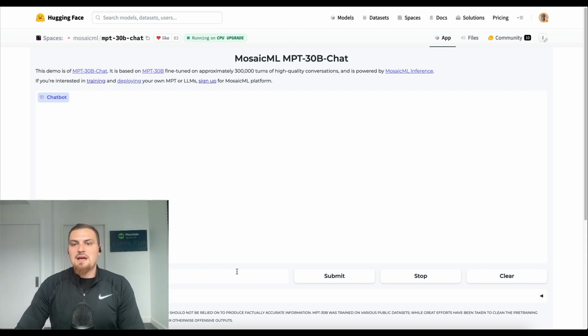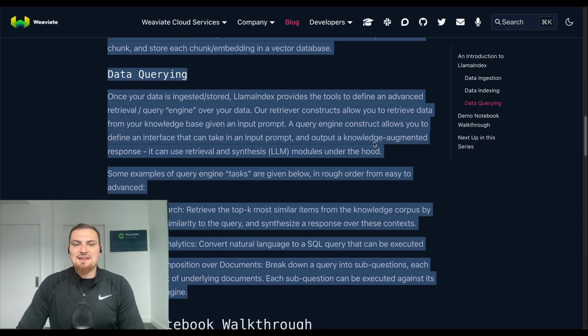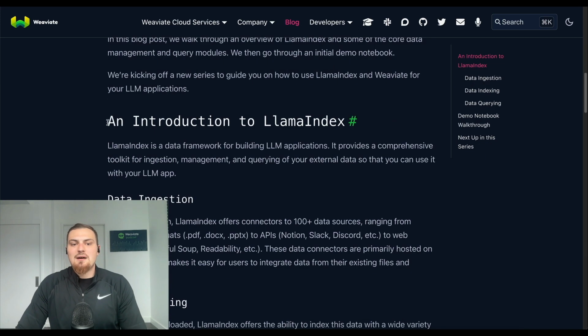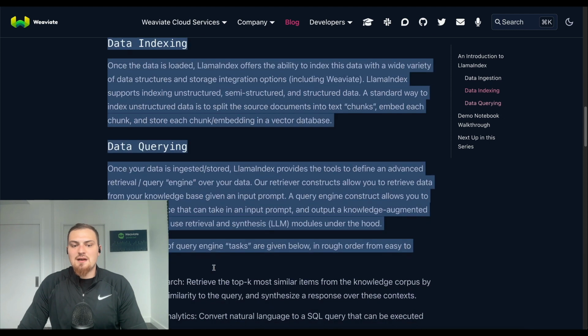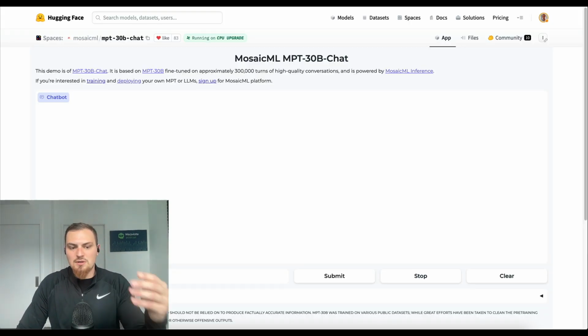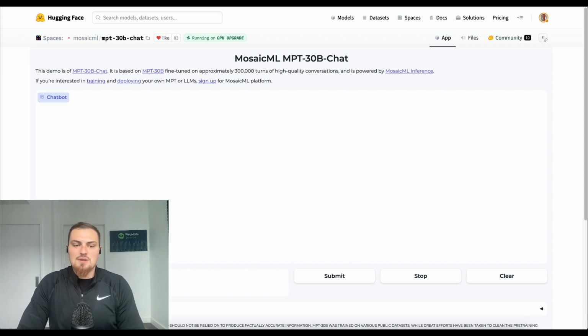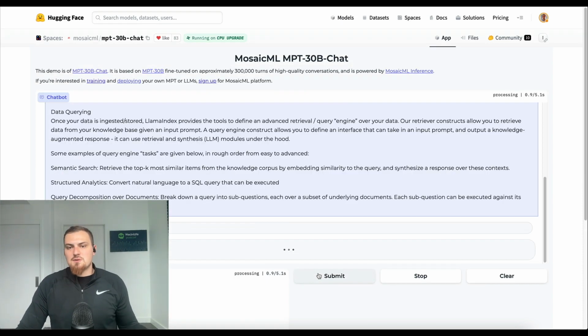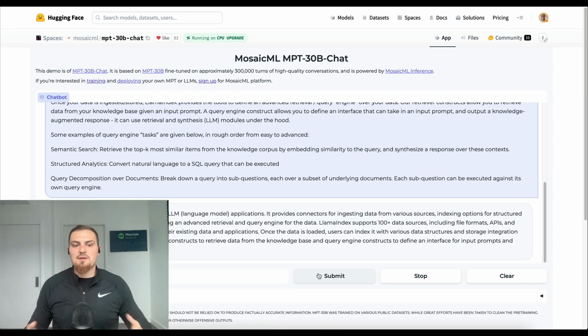But so we might ask a question like, what is llama index? And then we would hit some data source like say the Weaviate blog post. We recently have this new blog post from Jerry Liu, LlamaIndex and Weaviate, and say that vector hits the vector representation for this text chunk. We grab that, and then to the large language model, we would say something like, please summarize this text, and then we give it the text retrieved from the vector database. Or say, please answer this question based on the following text passage. All these kind of things that you can do with it.